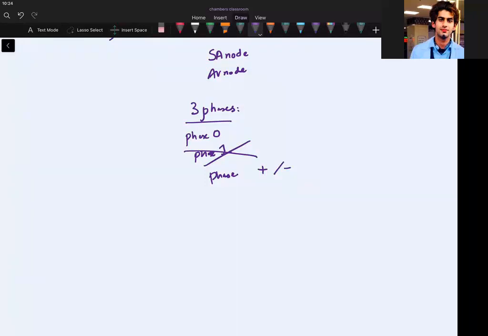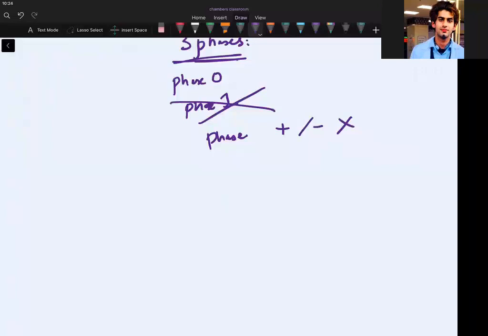Just listen first. Phase 0 is a slow upstroke. This is the depolarization phase. Then phase 1 is absent. Phase 2 may or may not be present, plus or minus I wrote, so this is also not considered because I have written the 3 phases.